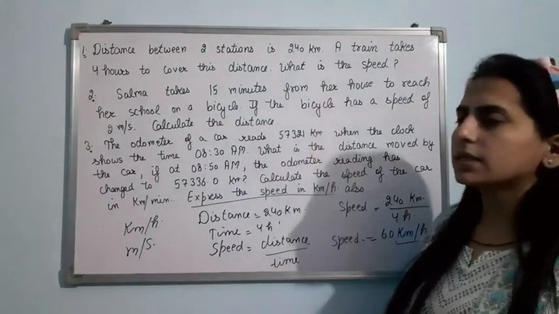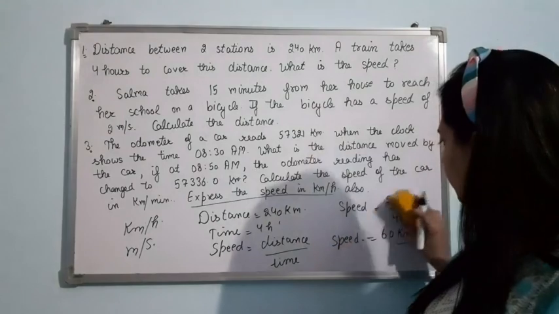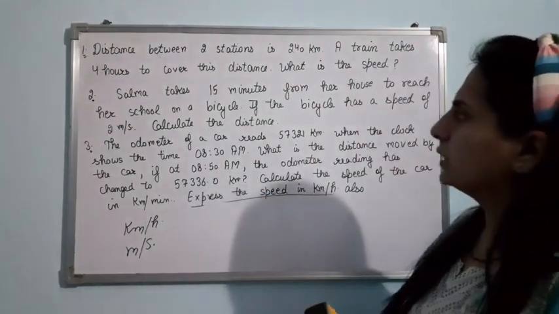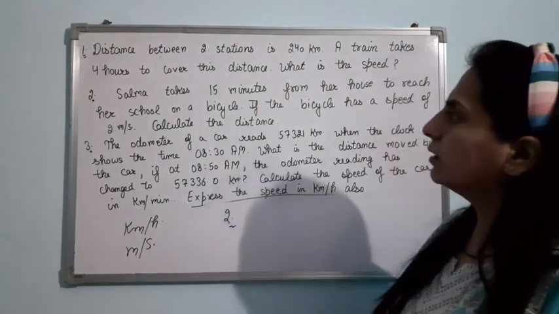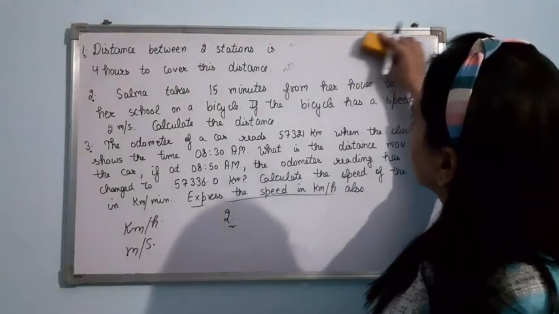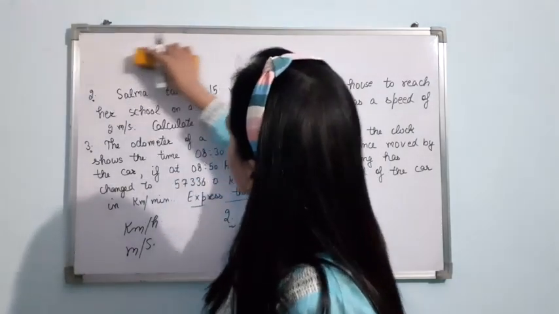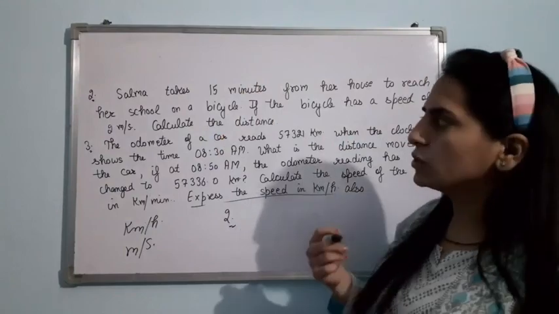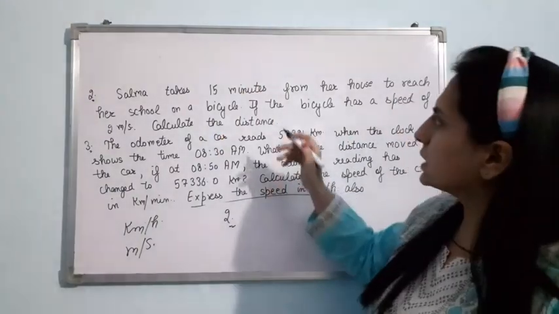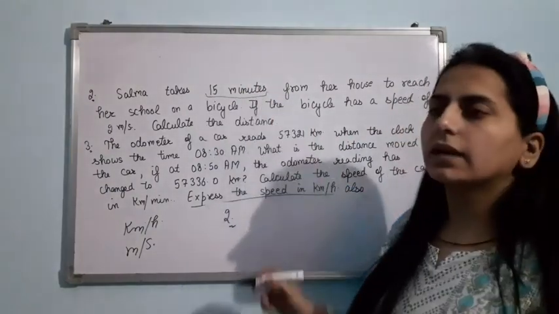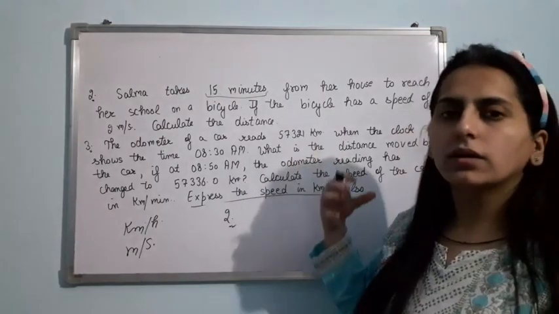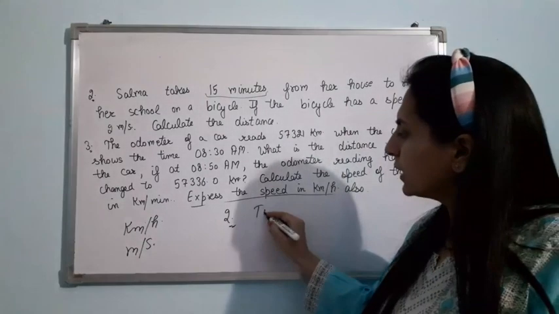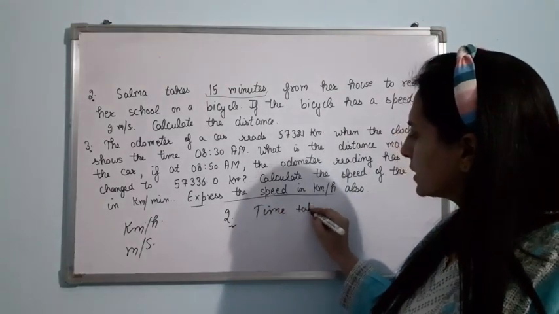Now, let us discuss the second numerical. Now, just see the second numerical. First we have done, right? Now, Salma takes 15 minutes from her house to reach her school. So basically this is the time that is being taken by Salma to reach her school from her house. Clear? So time taken is 15 minutes.